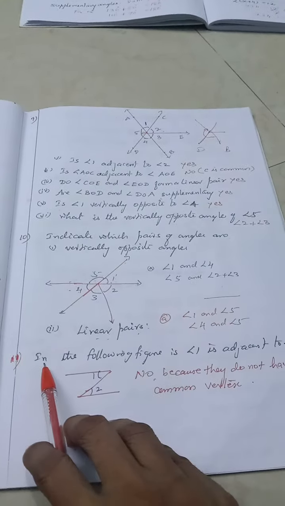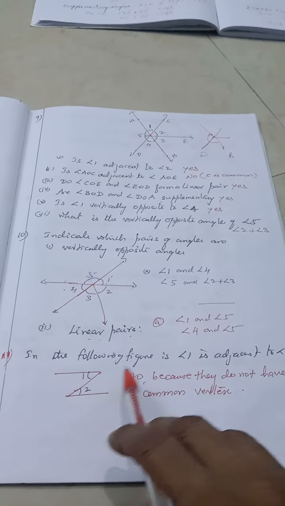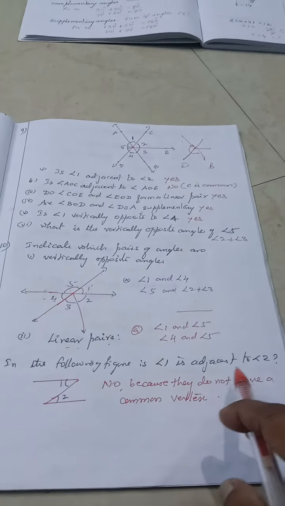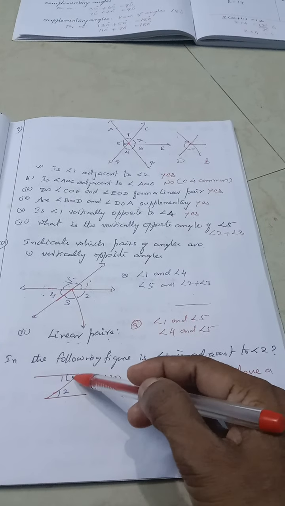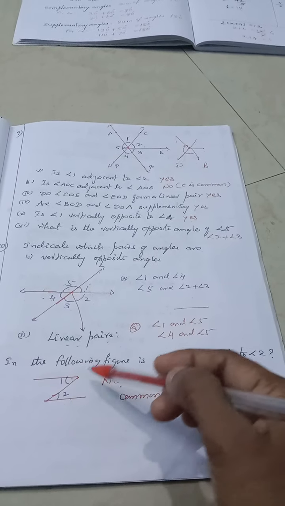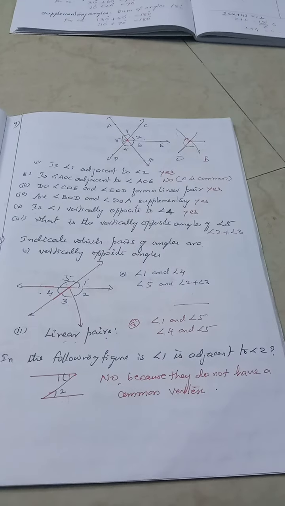And question number 11. Is angle 1 adjacent to angle 2 in the following figure? Whether they both are adjacent angles? No. They are vertically opposite angles, not adjacent angles. Okay.